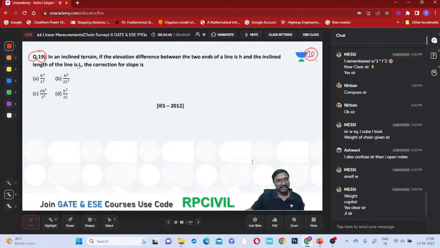Right. Now, in an inclined terrain, if the elevation difference of these two ends of a line is h and the inclined length of this line is l, the correction for slope is, right? What is the correction for slope? If you just observe, h square by 2l, do you remember? Or L cos theta, or h square by 2l, right? Both are same or different, everyone? Both are exactly same or not, all of you? Yes, both are same, right?